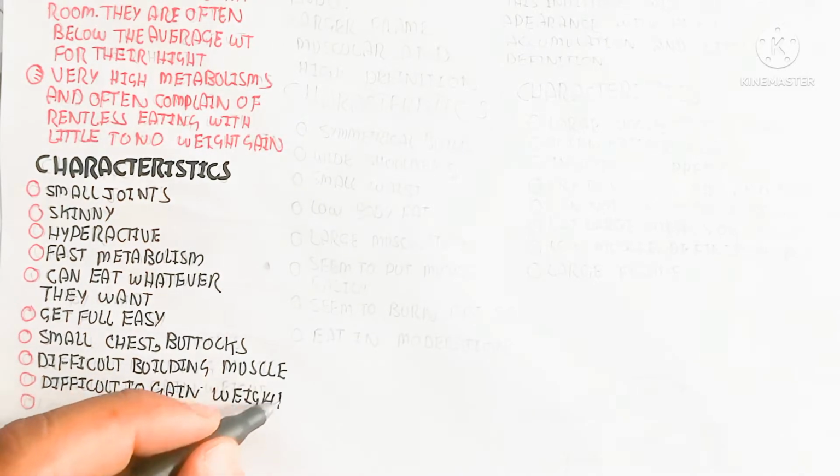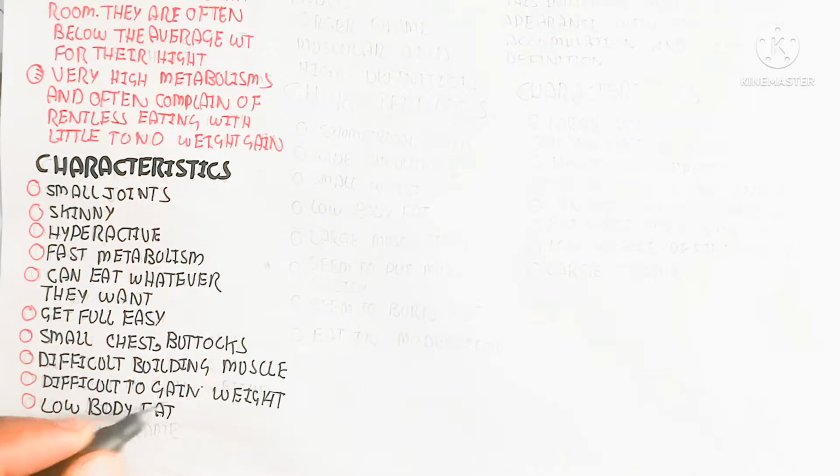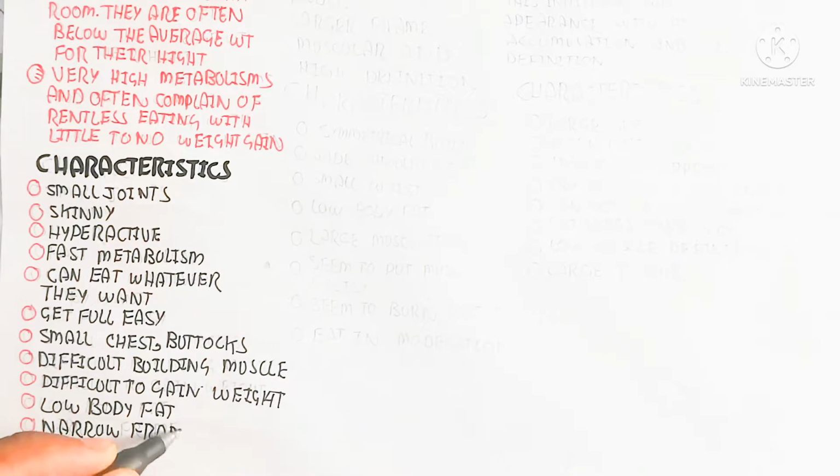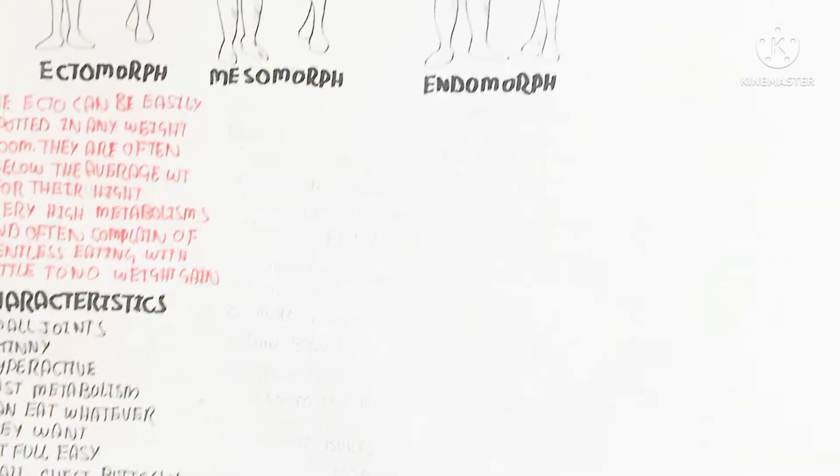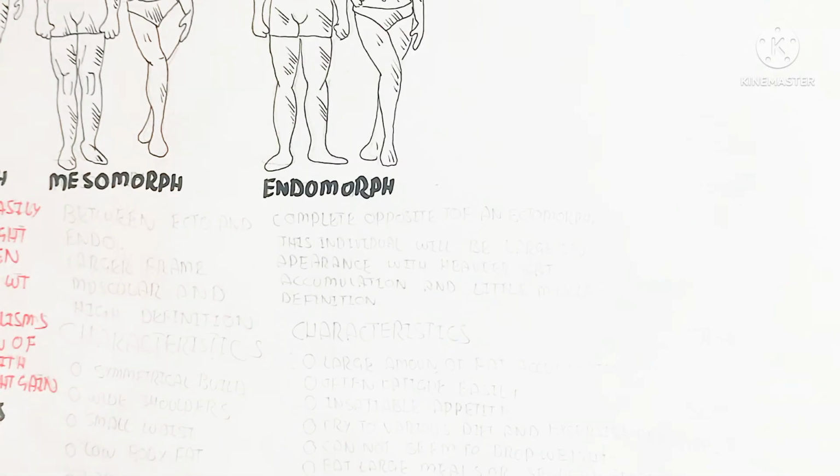On the other hand, it is difficult for them to build muscle because the higher metabolism will not allow protein synthesis and anabolism, and it is difficult to gain weight because of low body fat and narrow frame.